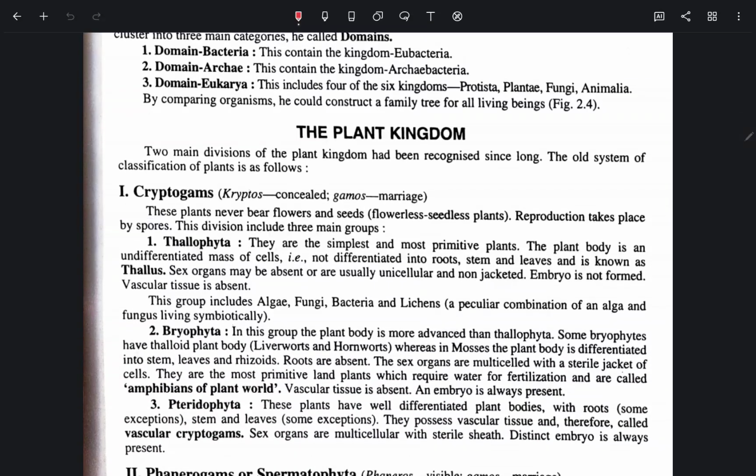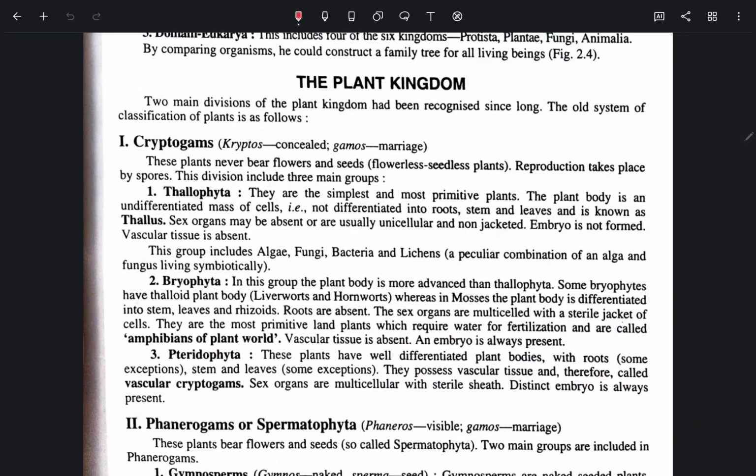The plant kingdom. Two main divisions of the plant kingdom have been recognized since long. The old system of classification of plants is as follows: Cryptogams. These plants never bear flowers and seeds. Reproduction takes place by spores. This division includes three main groups: Thallophyta, Bryophyta, and Pteridophyta.